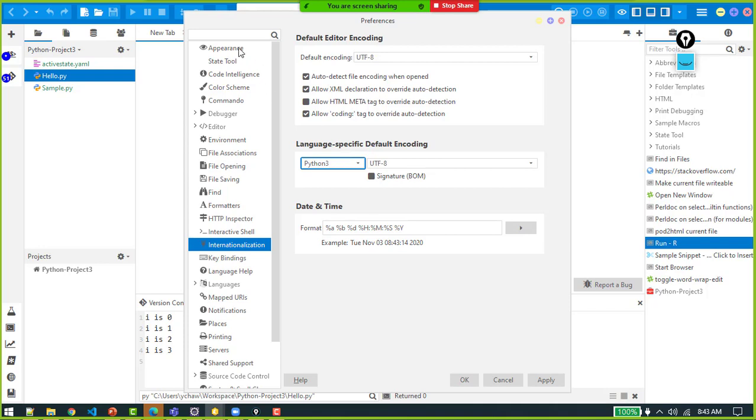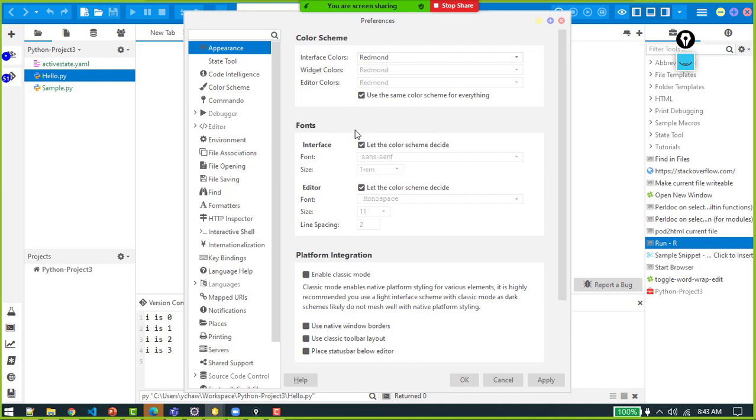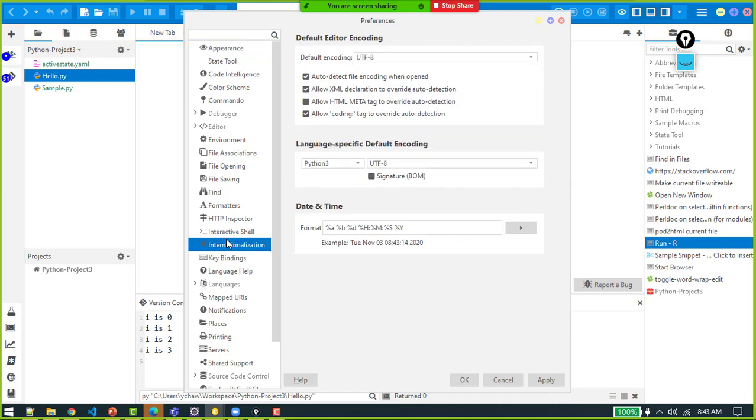So colors can be set from here. And don't forget to do this: the moment we create a web application, UTF-8 format will be accepted. So we need to do these two things.